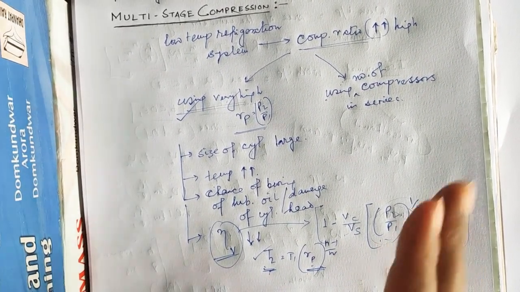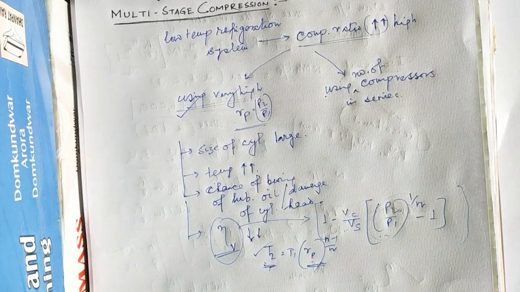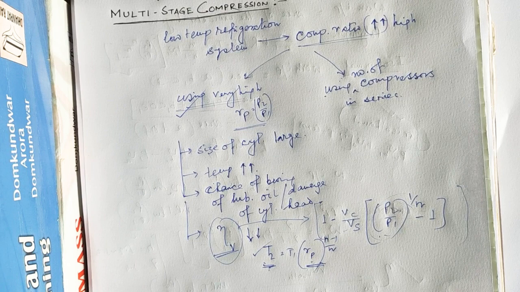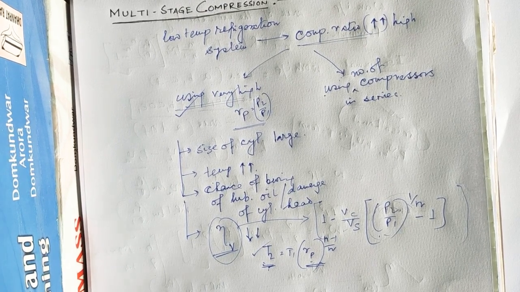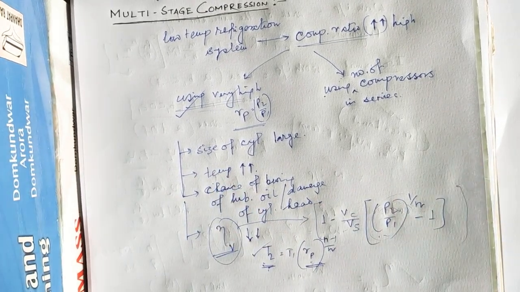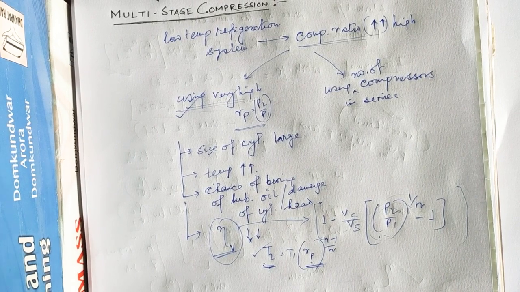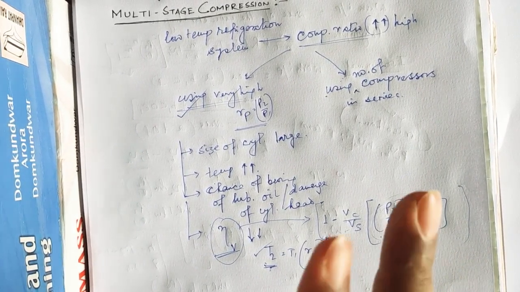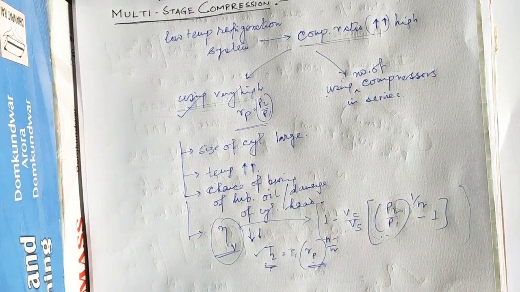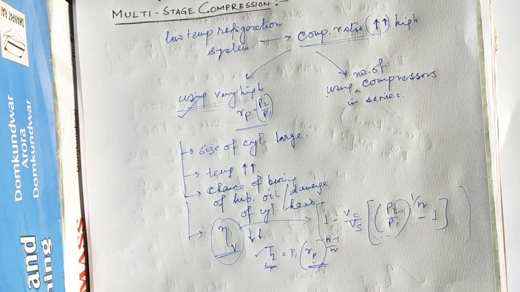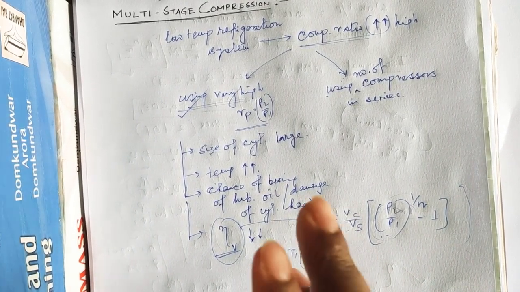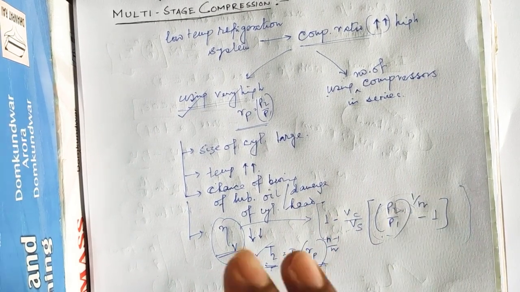So in order to improve the volumetric efficiency, we have to use a number of compressors. That means we can go for the compression process in more than one stage. You have to use two different types of compressors: one will be a low pressure compressor, another will be a high pressure compressor. After the first stage of compression in the low pressure compressor, the fluid will pass through a small cylinder in which the gas is compressed to the required final pressure.